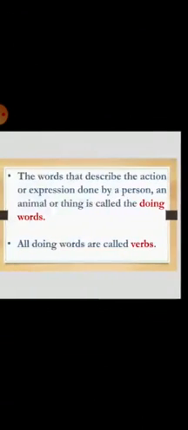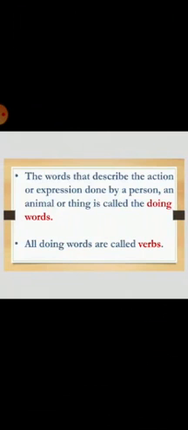Study English language, chapter number 16, doing words. Now, what are doing words? The words that describe the action or expression done by a person, an animal, or a thing are called doing words, which means the words which tell us what a person, an animal, or a thing is doing, what actions they are performing.